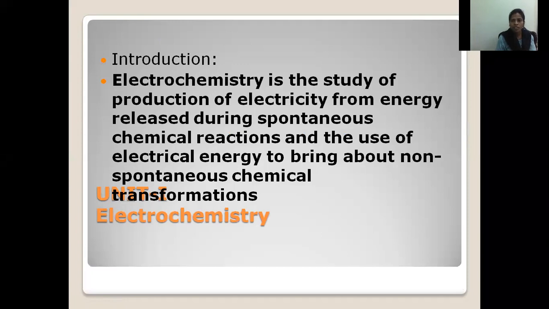But before starting electrochemistry, you may know about the parts of chemistry. Chemistry is divided into four parts: physical chemistry, organic chemistry, inorganic chemistry, and general chemistry. Organic chemistry deals with hydrocarbons like alkanes, alkenes, and alkynes. Inorganic chemistry deals with the periodic table components, the elements.